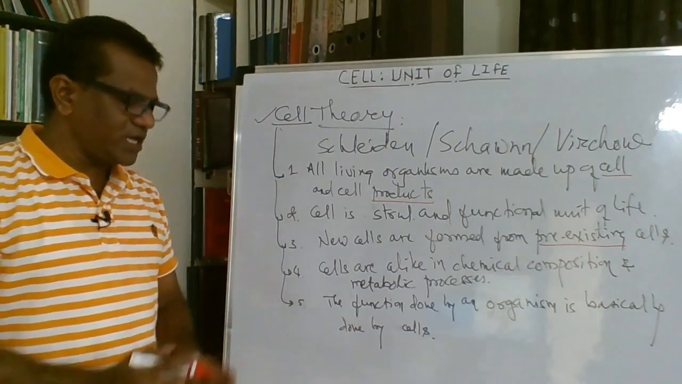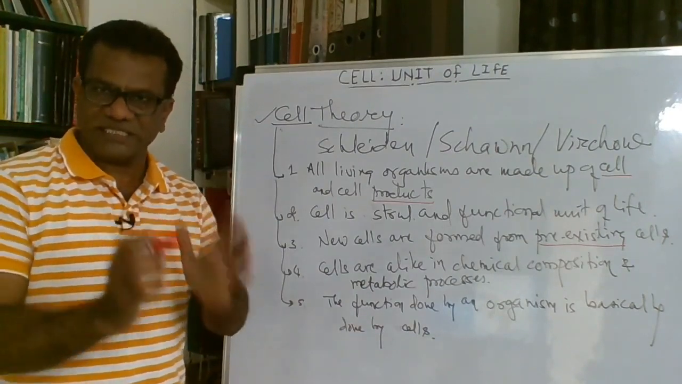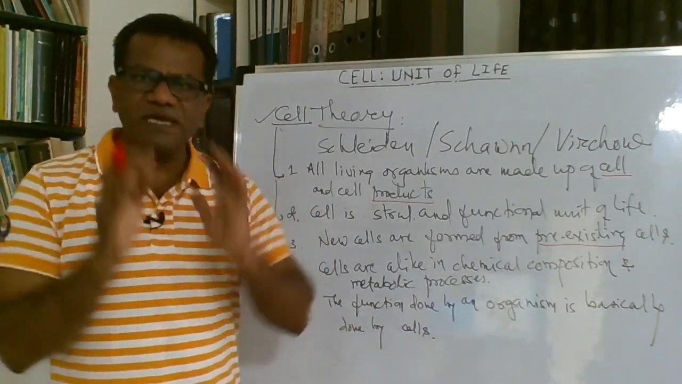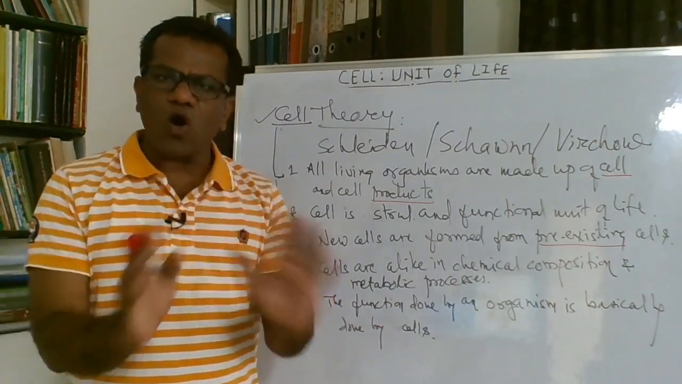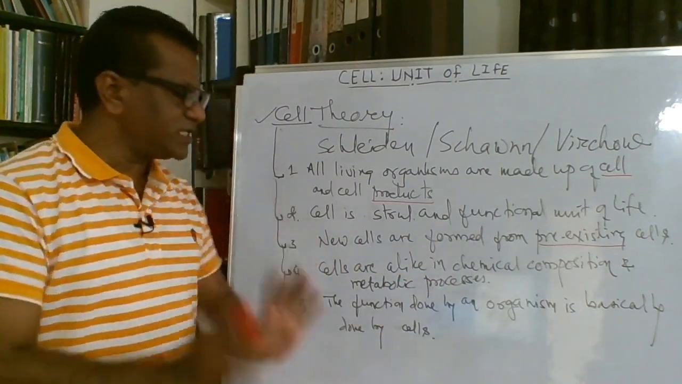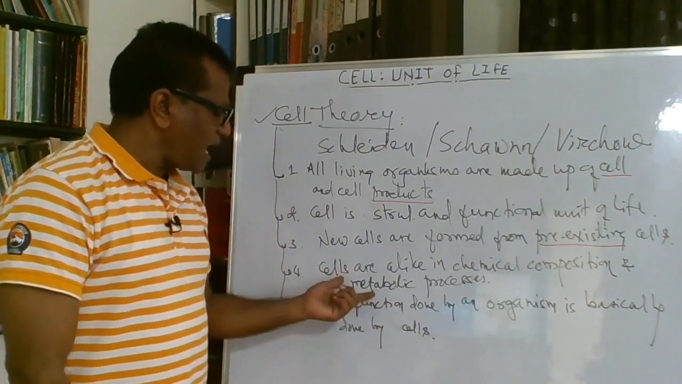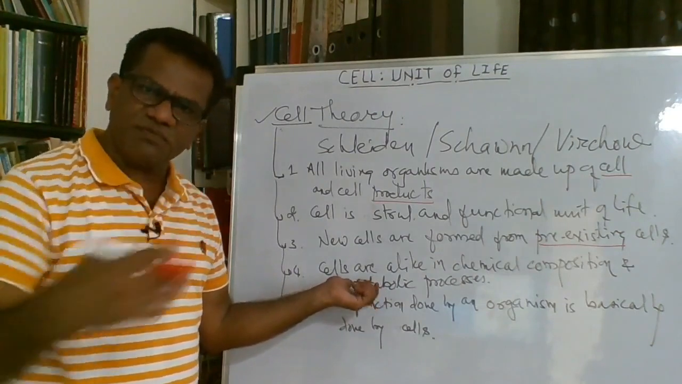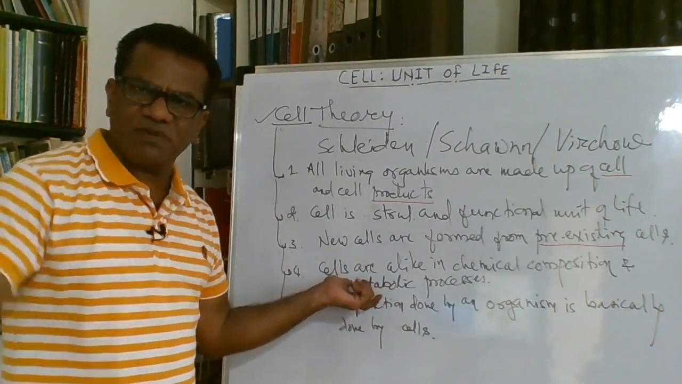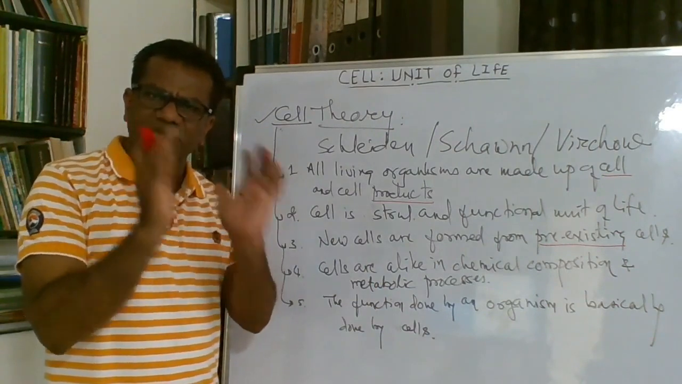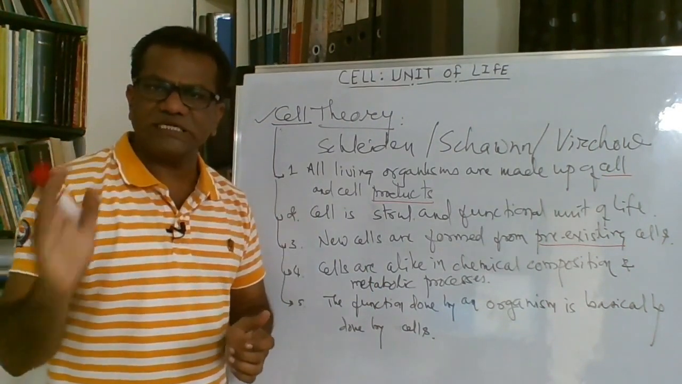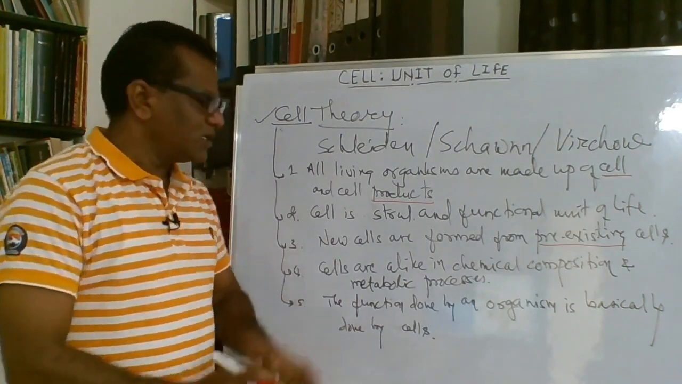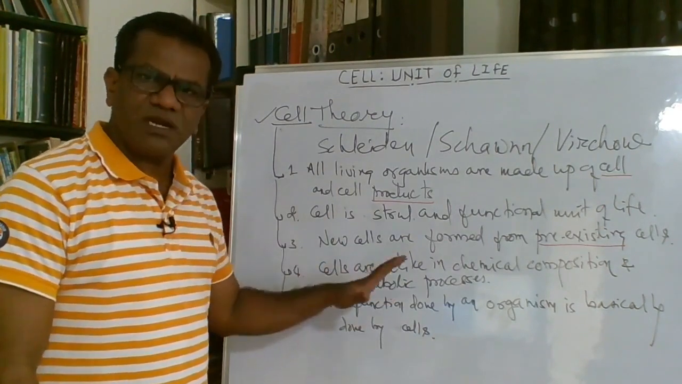Then, the cells are alike in chemical composition. There might be slight differences in mature cells, but basically when cells are formed, they are all alike in their chemical composition, and they show the same metabolic processes. So photosynthesis is similar in all the cells, respiration is similar in all the cells. Whatever cell metabolic processes there are, lipid metabolism, fat metabolism, the basic metabolic processes are similar in all cells.